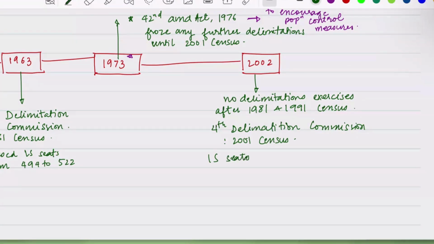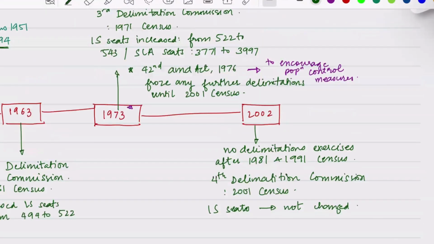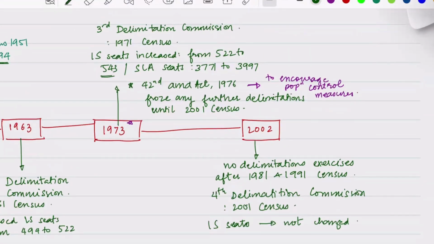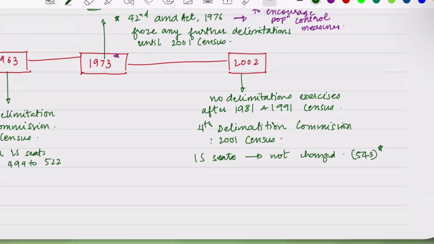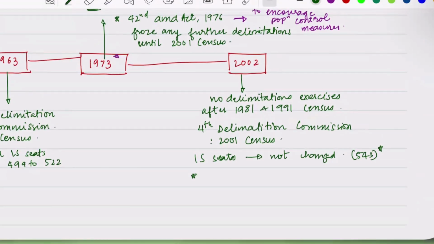So Lok Sabha seats not changed. The 543 seats that were there, this continued. But what happened was actually a readjustment of boundaries.